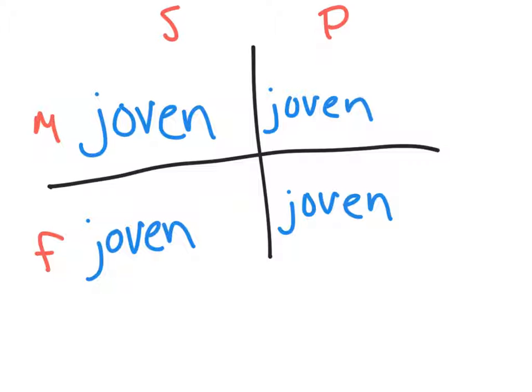We add an ES. And then, because it got a little longer and there's a different rule, it got a little accent. If you want to know why, watch my video on accents. Right now, just accept that it's true. So we have jóvenes, jóvenes. All I did was add an ES to make it plural.